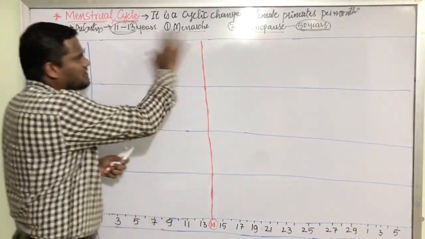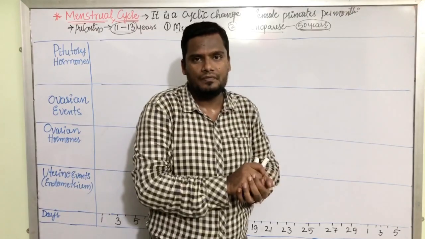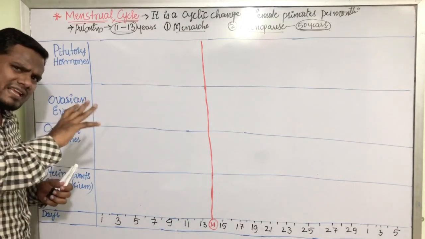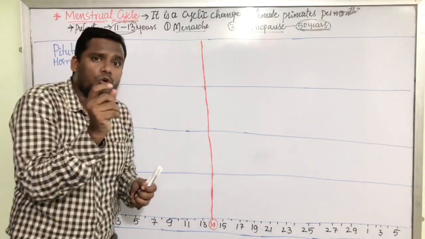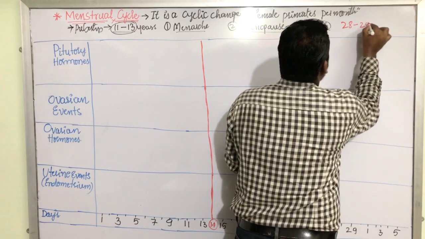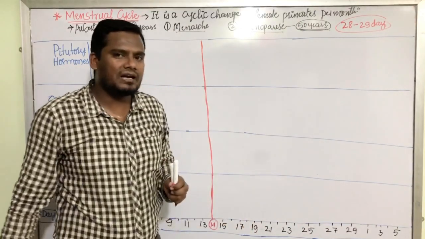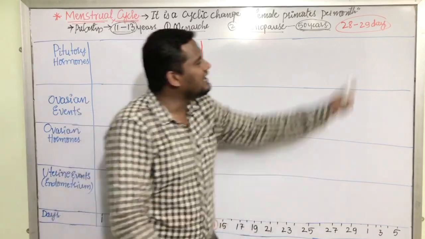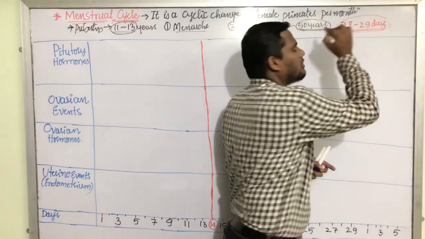Now, after understanding these basic things, let us talk about the menstrual cycle in detail. Menstrual cycles, we know, are the cyclic changes in the females. Approximately 28 to 29 days are required. The menstrual cycle will complete in 28 to 29 days. Again, my dear friends, this is also an average period.